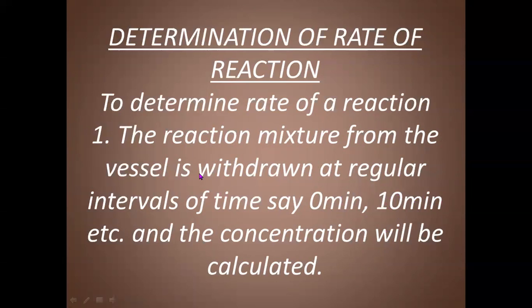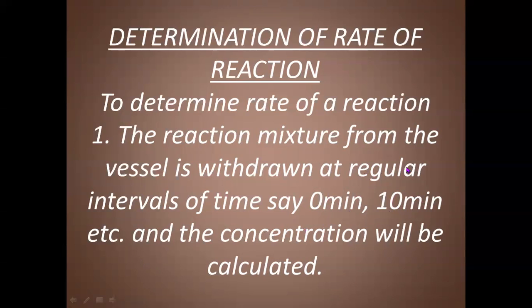So we can find the concentration of reactants at the beginning of the reaction, that is 0 minutes, then 10 minutes, then after 20 minutes of the start of reaction, then after 30 minutes, and so on. We can take 6 to 10 values and plot a curve of concentration with respect to time. 0 minutes means 0 seconds, 10 minutes means 10 into 60, 600 seconds. 20 minutes means 1200 seconds. In this way, we can take the time.